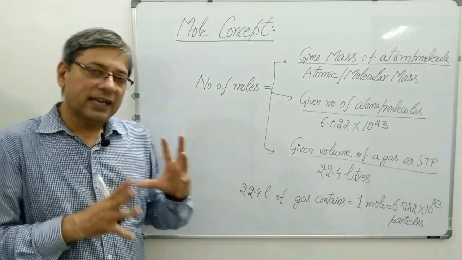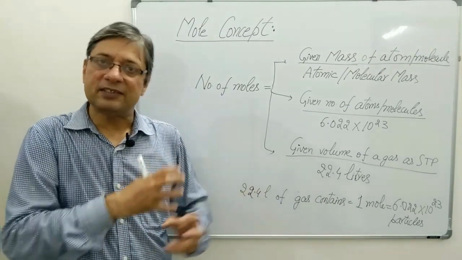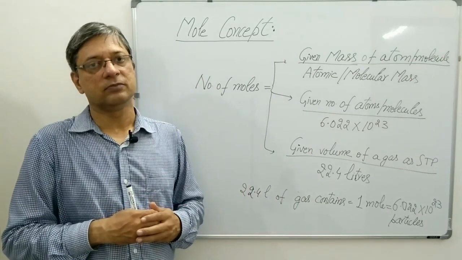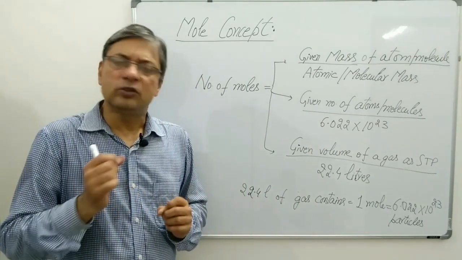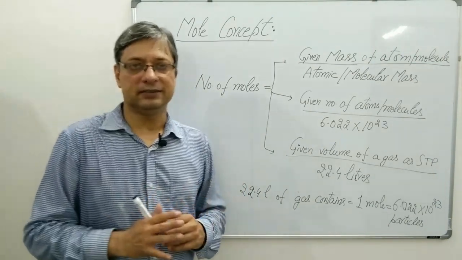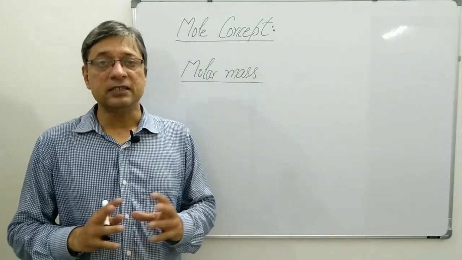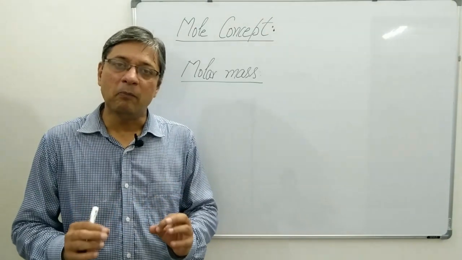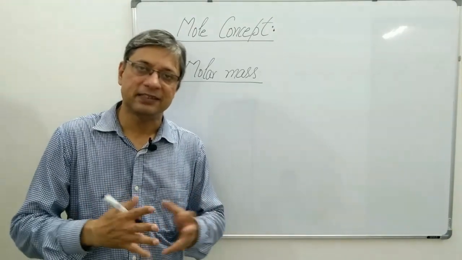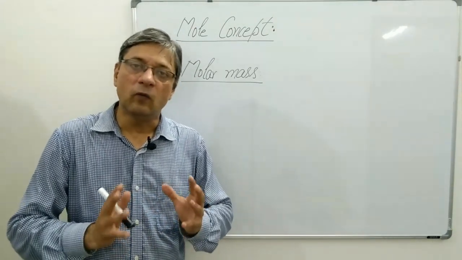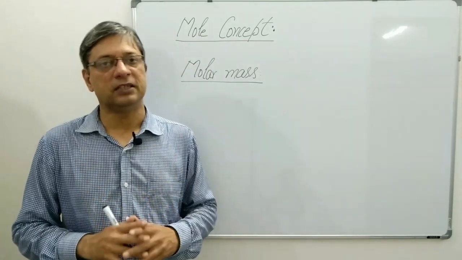These formulas will get clear when we try the numericals. Another small topic is molar mass. Molar mass of any substance is simply the way of expressing the mass of 1 mole of that substance.